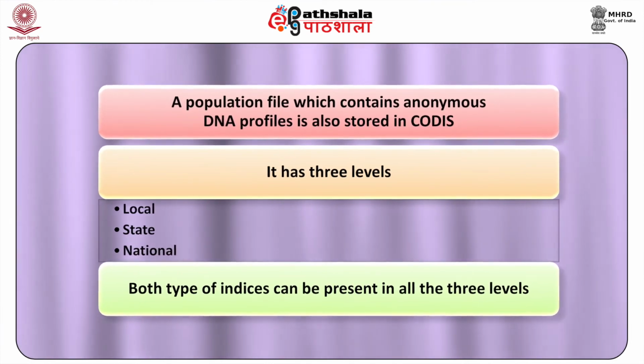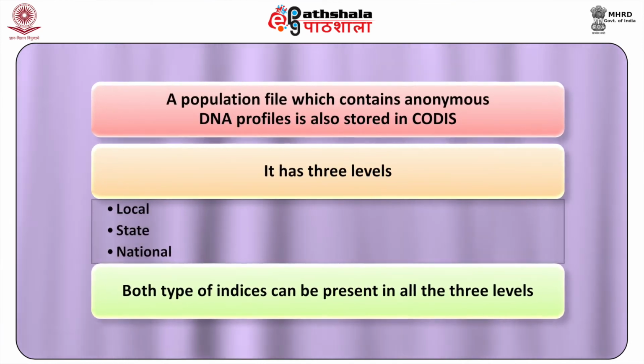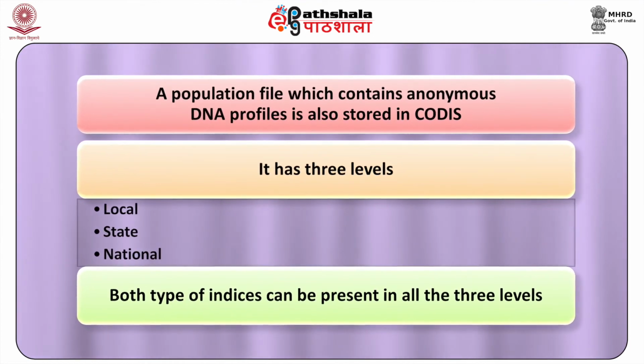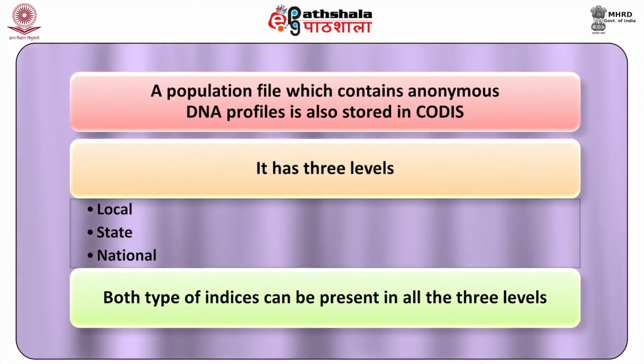It has three levels: local, state and national. Both type of indices can be present in all three levels. Local DNA index system, called LDIS, is usually operated by police department. FBI operates national DNA index system.